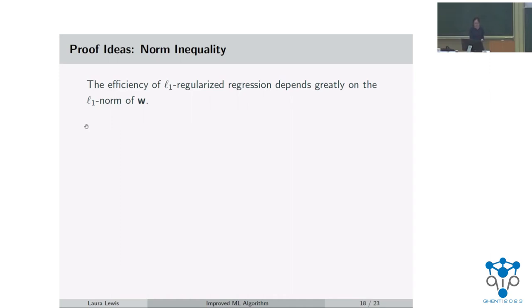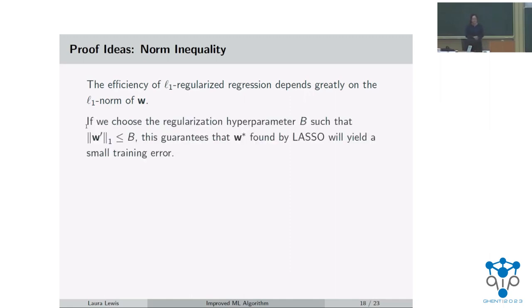Okay, and another thing that we really need is this norm inequality. So in particular, the efficiency of L1 regularized regression, which is a key part of our ML algorithm, depends greatly on the L1 norm of the coefficient vector W. And what I mean by this is that when you're computing the sample complexity, you need to choose some hyperparameter B, which corresponds to a constraint under which you optimize over. And in particular, that constraint is just that the one norm of the coefficient vector W must be bounded above by this B.